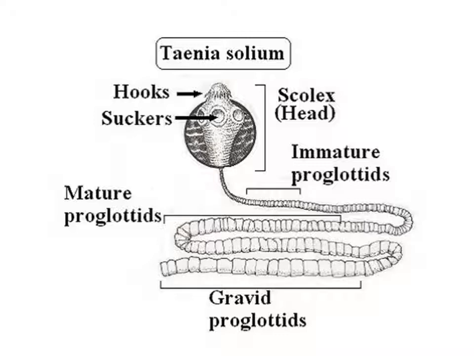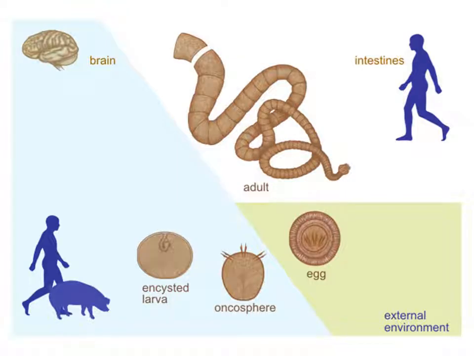So when they detach from the body, a new animal can emerge. It is a dangerous parasite and can invade humans. When it's ingested, it can invade muscle tissue and brain and can be fatal for humans.